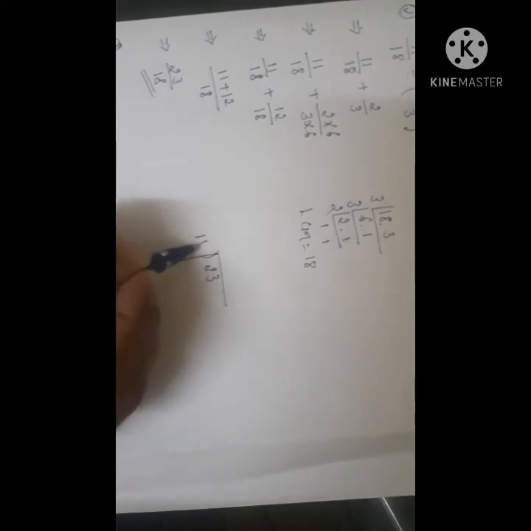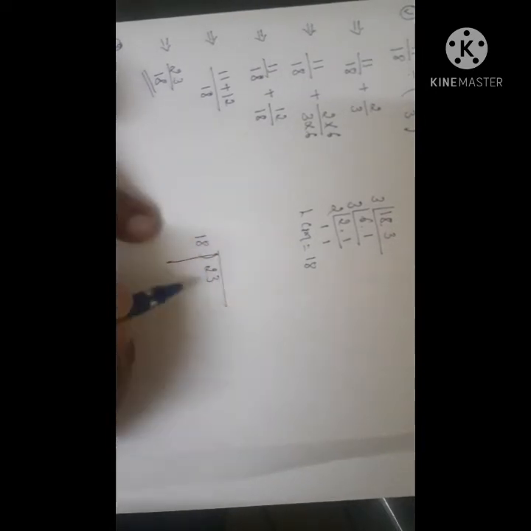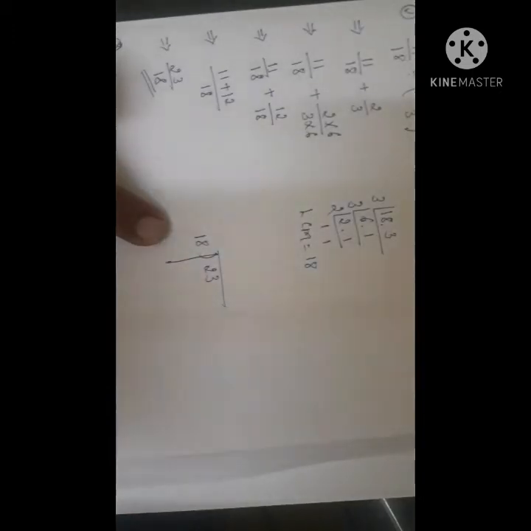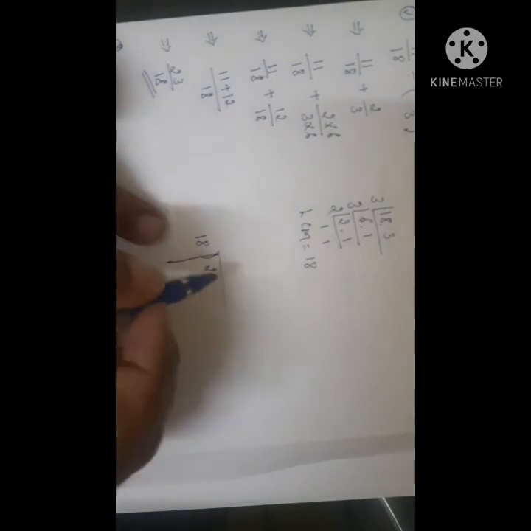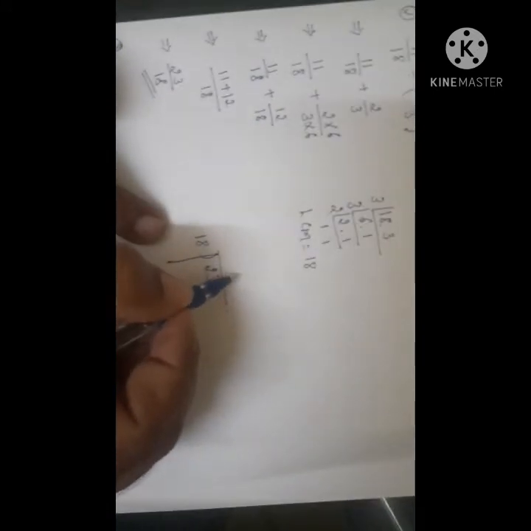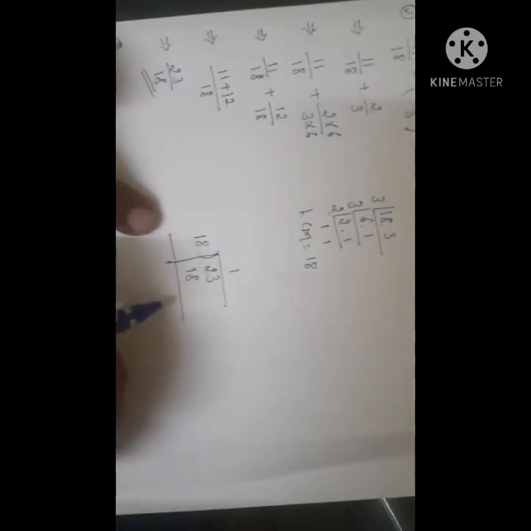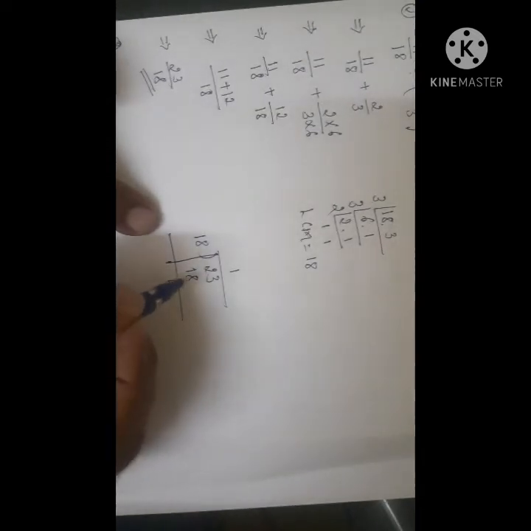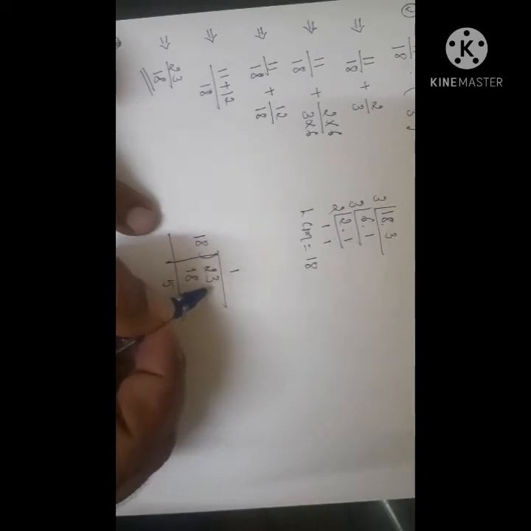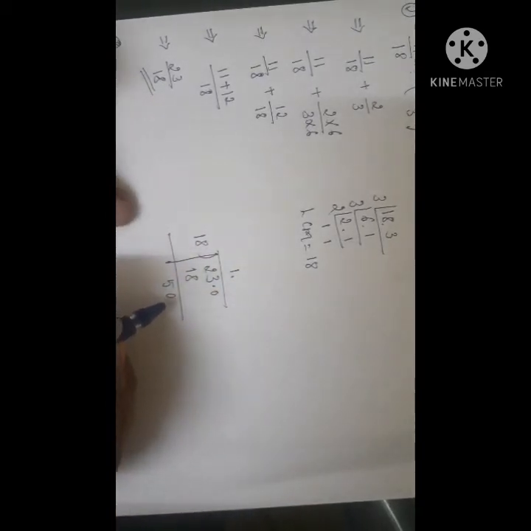The dividend 23 is greater than the divisor, so 18 ones are 18, 23 minus 18 is 5. Again put a decimal point, then take 0, and it becomes 50.